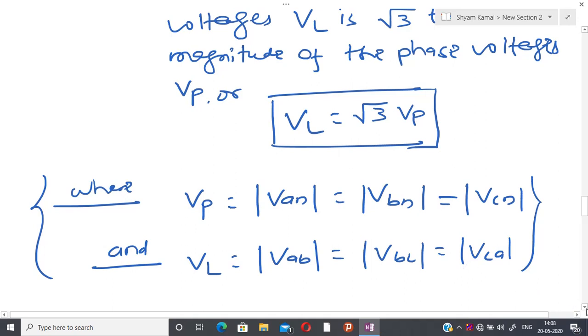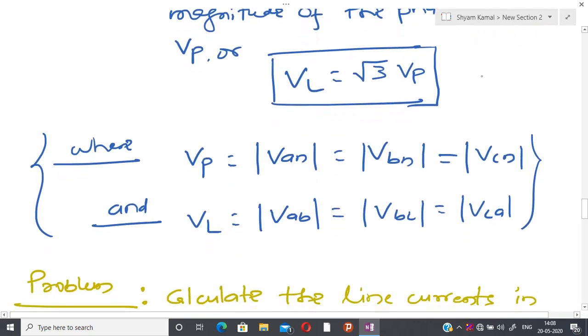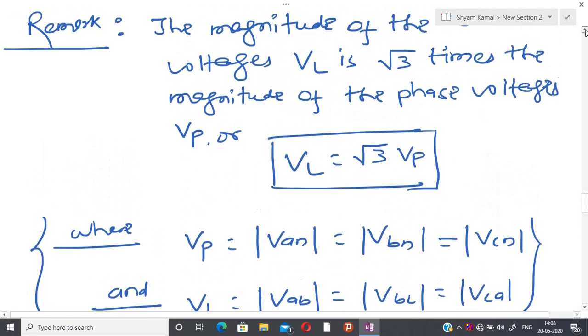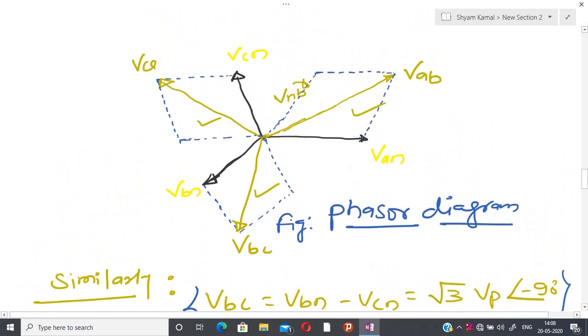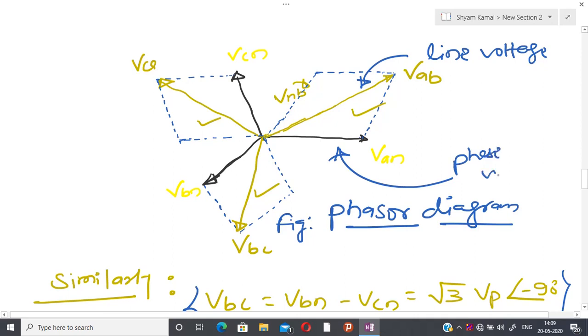We have already seen that line voltages are basically, let us again come to the diagram, then things become more clear. This is the line voltage and this is the phase voltage, and the angle between them is 30 degree.